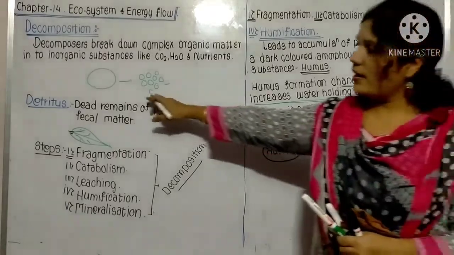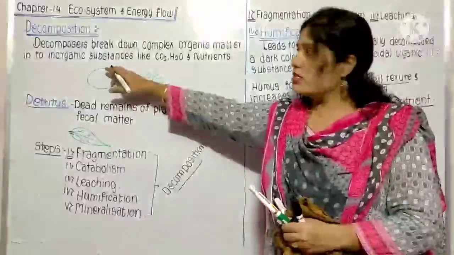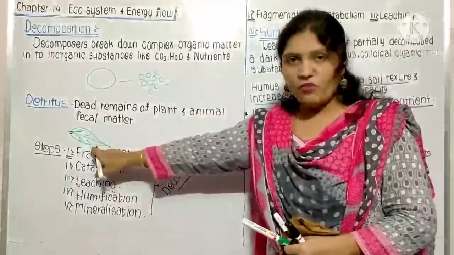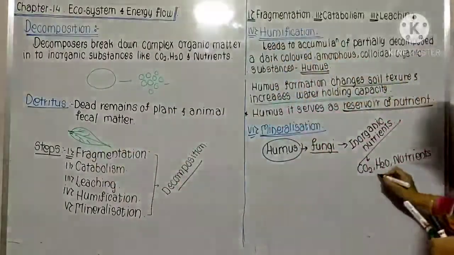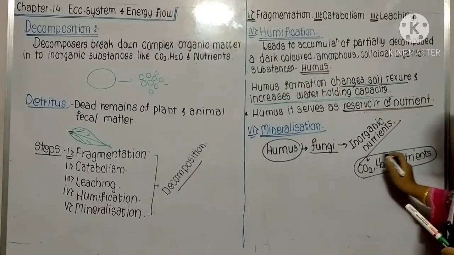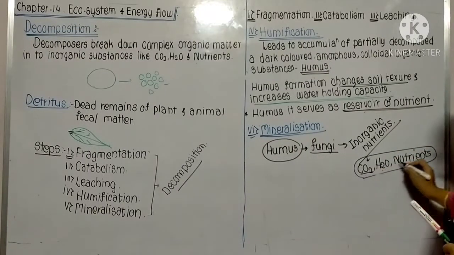That's why in the starting I said decomposers mean breakdown of complex organic matter into inorganic substances such as CO2, water and nutrients.